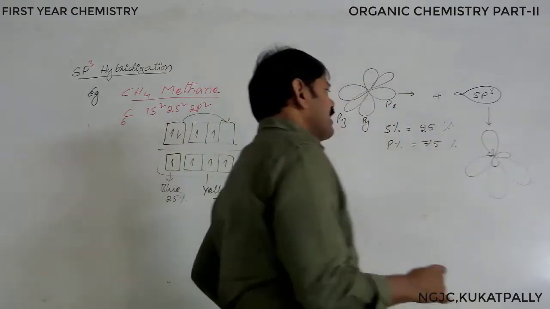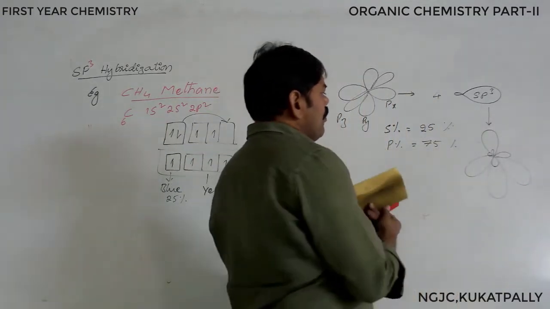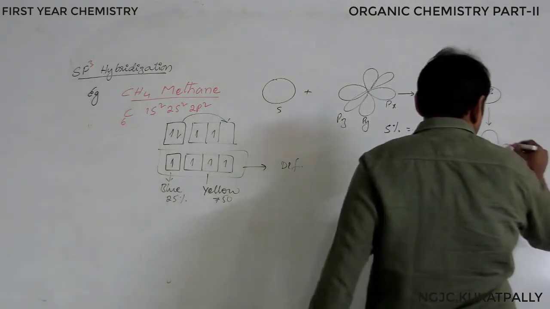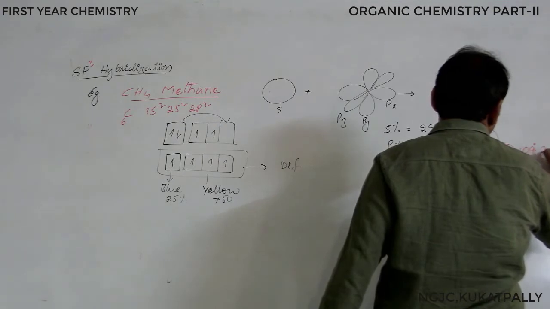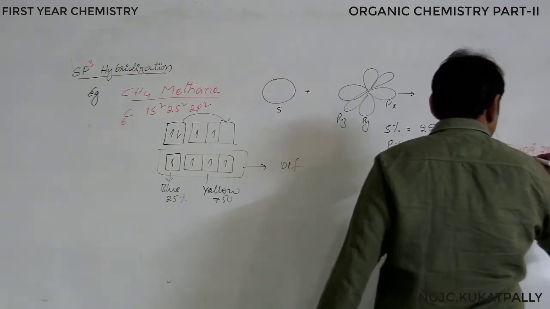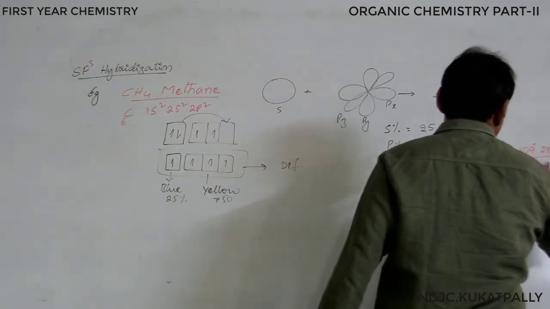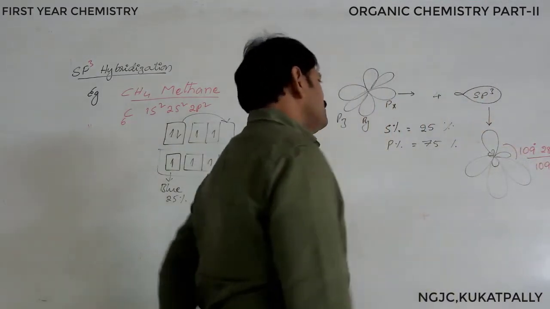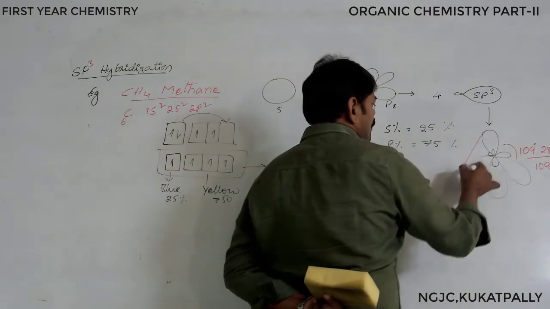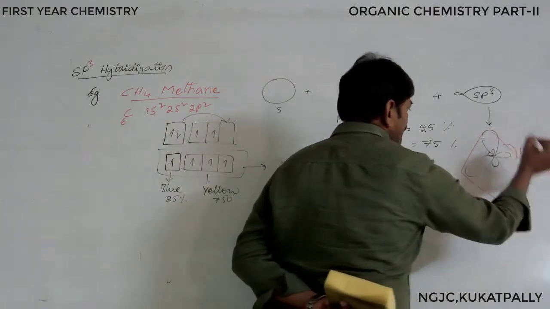In some books the bond angle is given as 109 degrees 28 minutes, and in many books it is given as 109.5 degrees. Both are correct. So this is the bond angle, and the molecule is tetrahedral in shape.